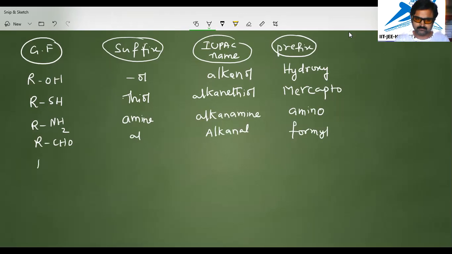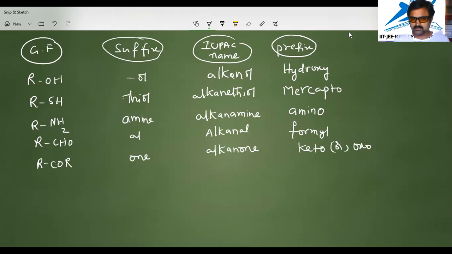RCOR, they are ketones. The suffix is one. The IUPAC name is alkanone, and they may be called keto. You can also call them oxo if we treat them as prefixes.